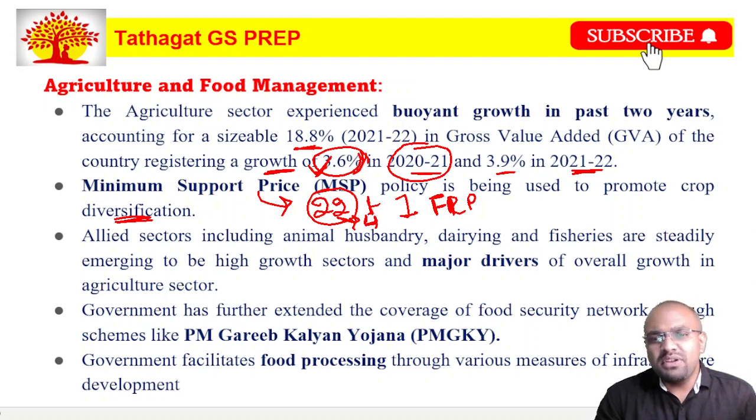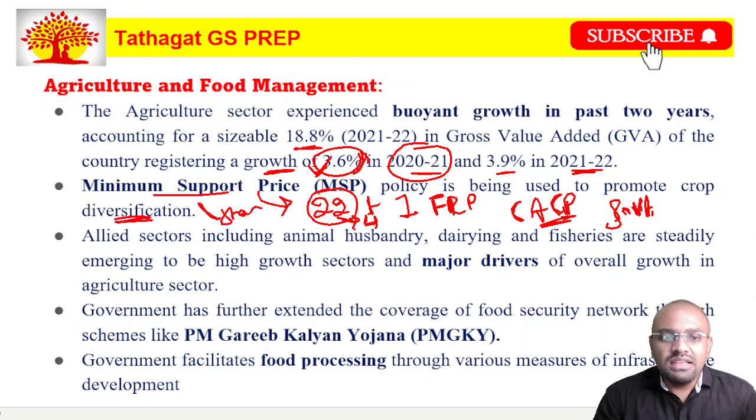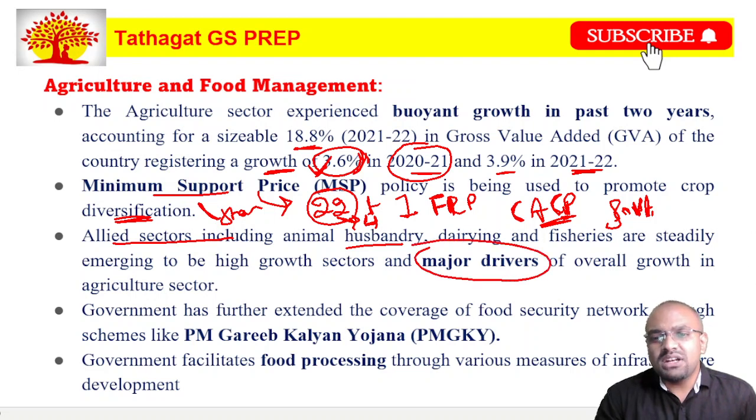Not only this, when we look at the MSP, there is something called CACP, Commission for Agriculture Costs and Prices. So this recommends the MSP, but the final MSP is fixed by the government, that is cabinet, not the CACP. CACP only gives the recommendations. But we should also know that the minimum support price does not have any statutory backing. Fine. Next, when we consider the agriculture sector, here the allied sector, that is animal husbandry, dairying, fisheries, etc., are the major drivers of the economy, and they contribute a lot to the agriculture sector.